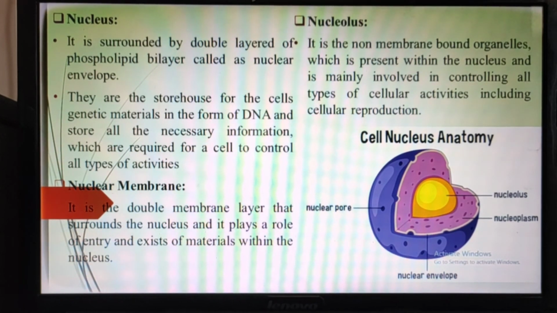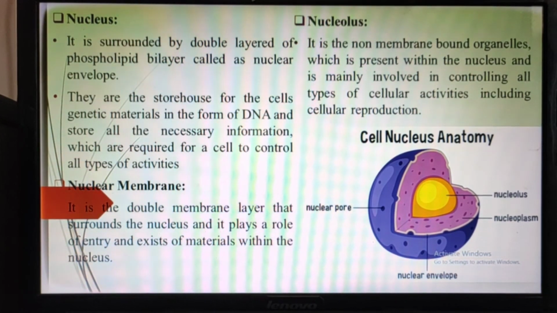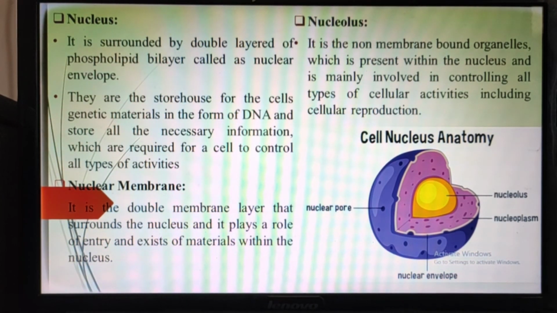That's all for today. And here we completed our chapter. In this chapter on cell organelles we have seen the animal cell, plant cell, eukaryotic cell and prokaryotic cell.